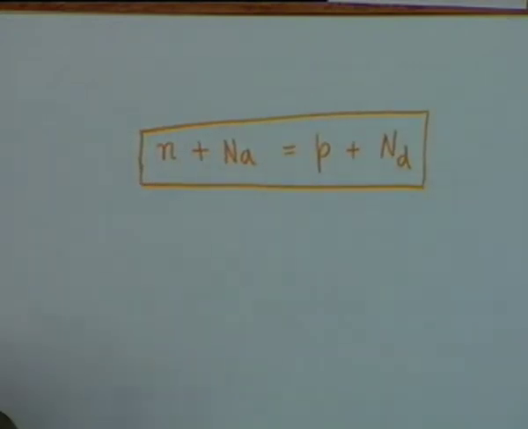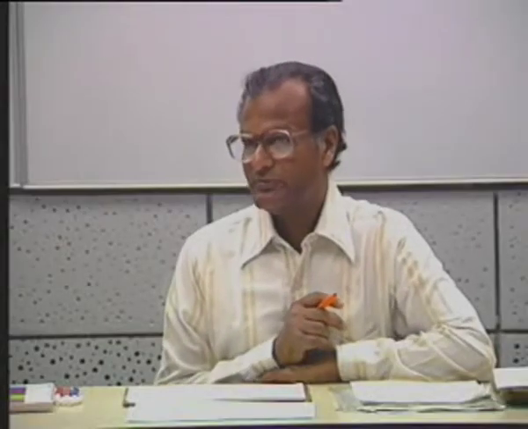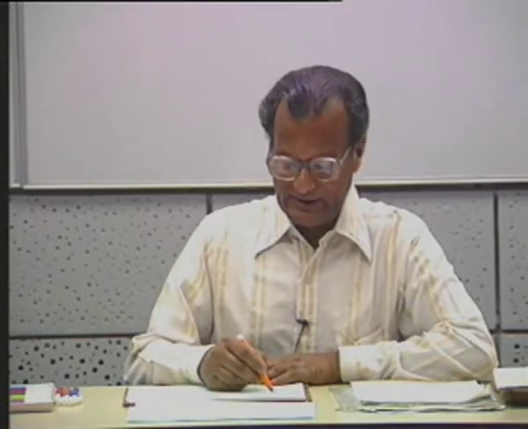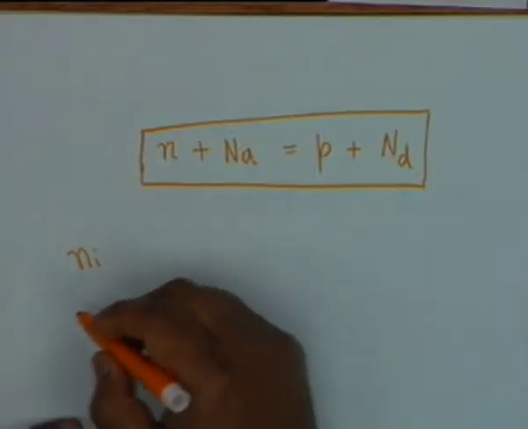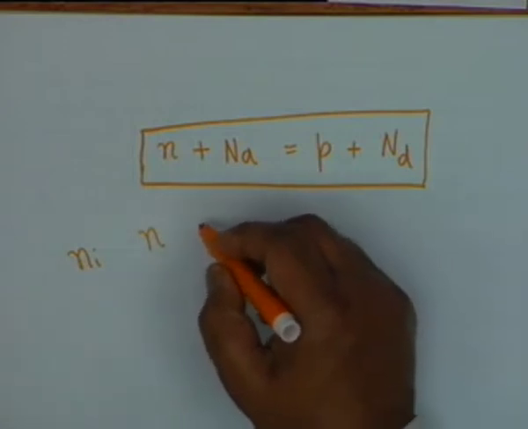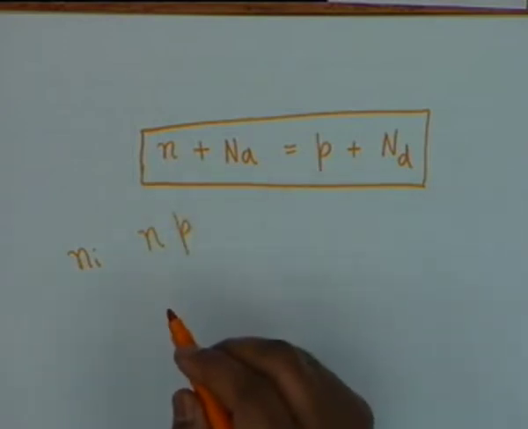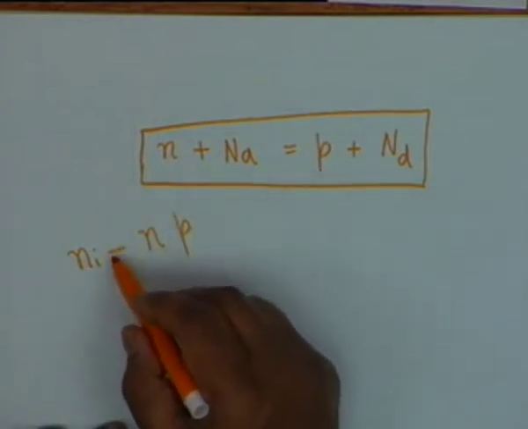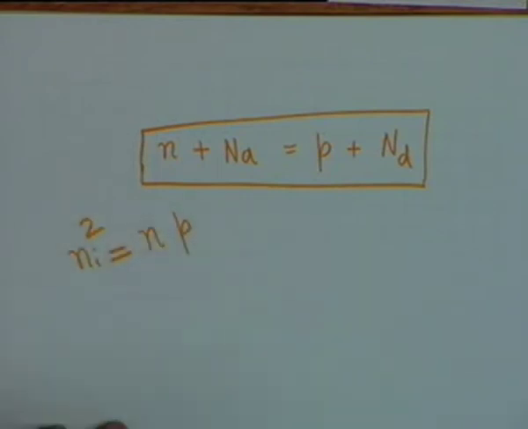Now, when you disturb the balance of holes and electrons by doping, there is a certain relationship which holds between the intrinsic concentration Ni and the concentrations of n and p as a result of doping, and we shall show that the product is a constant equal to square of Ni.